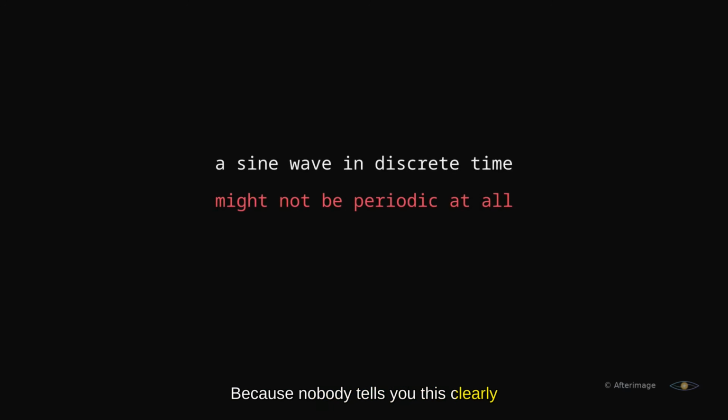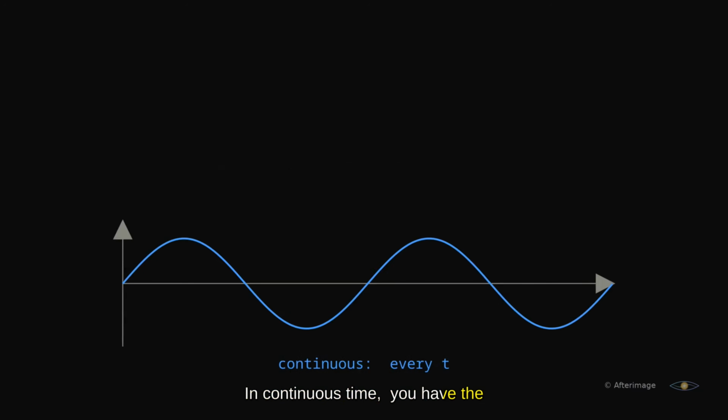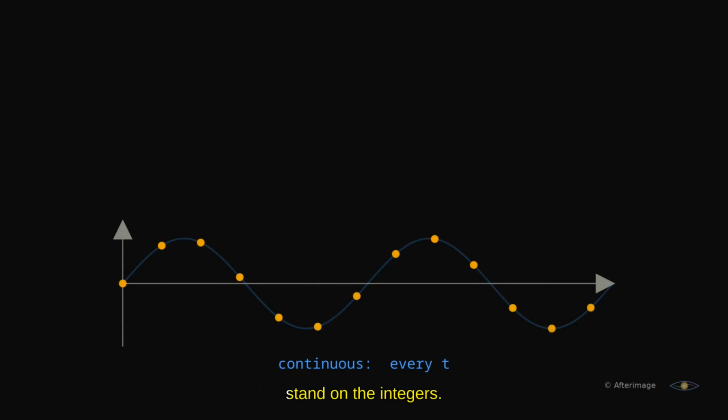6 marks, and most people give half of them away. Because nobody tells you this clearly: in discrete time, a sine wave might not be periodic at all. In continuous time, you have the whole curve. Every value of t is fair game, so the shape always comes back around, always. But discrete time only lets you stand on the integers. You get these samples, nothing in between, and that changes everything.